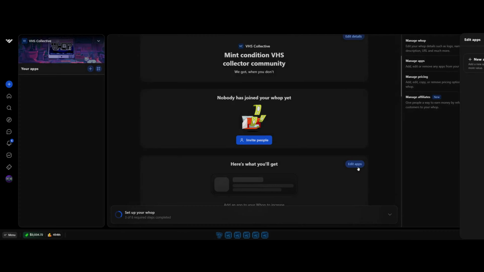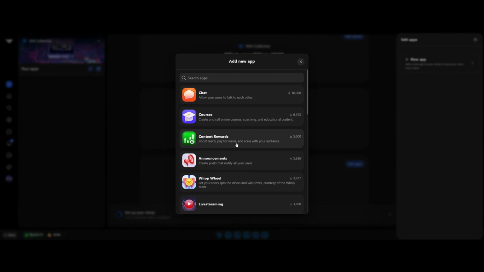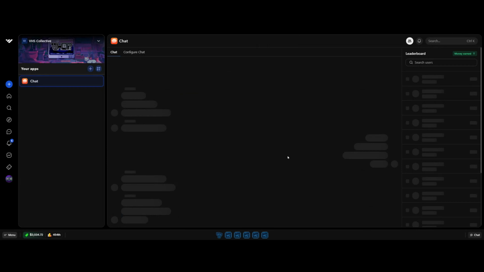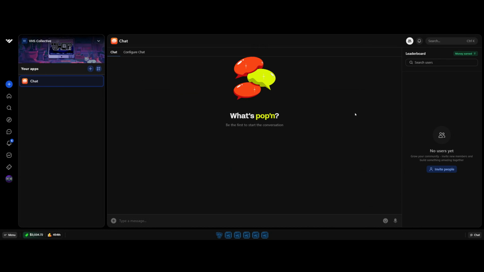Then you go in here and you add a new app. So you got to get apps in your thing. So then you add a chat because of course you need chat, and it needs to be visible in order for people to chat up in there. So they go and they chat. Anyway, I just want to show you how easy it is to get set up.